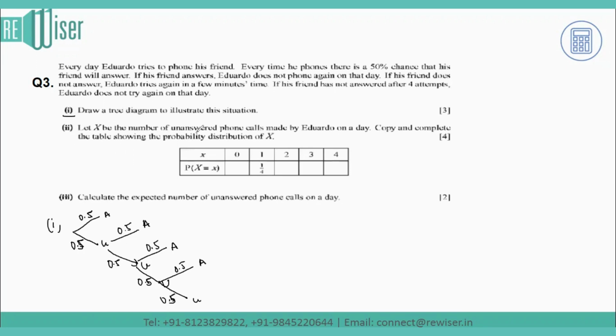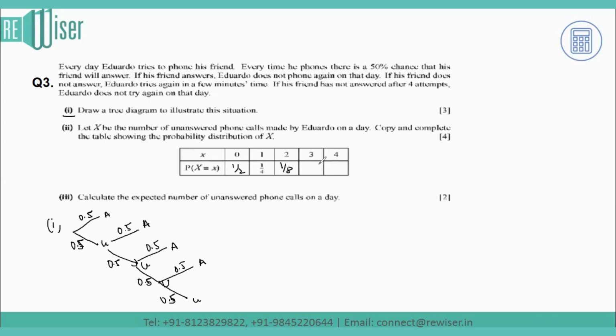The second part of the question says, copy and complete the table showing the probabilities. Now for 0, that means for the first term, it remains unanswered, so the probability is half. Because once we are traveling across the arms of the tree diagram, we use the multiplication theorem. So for 1 unanswered call it is half into half, which is 1 by 4. Again, it will be half into half, so that will be 1 by 8.